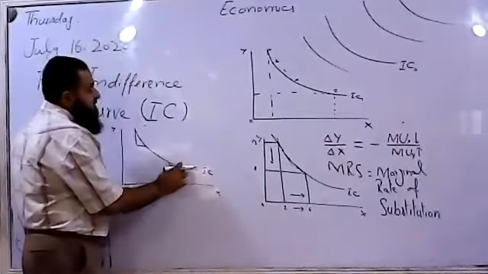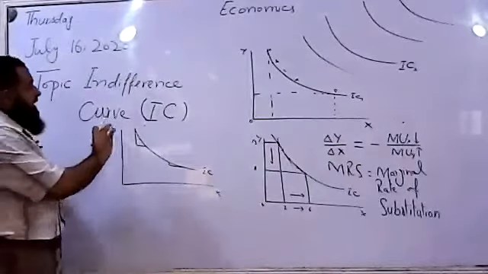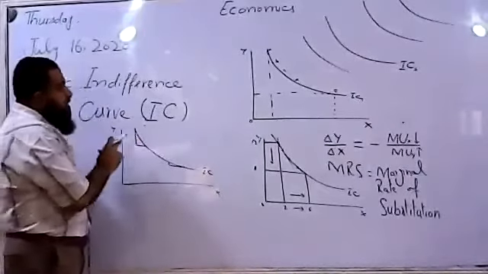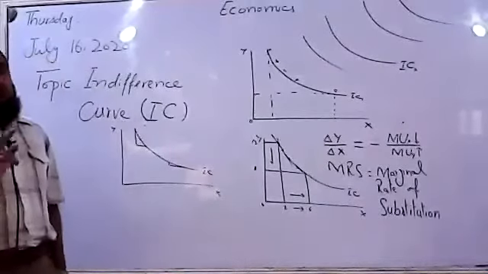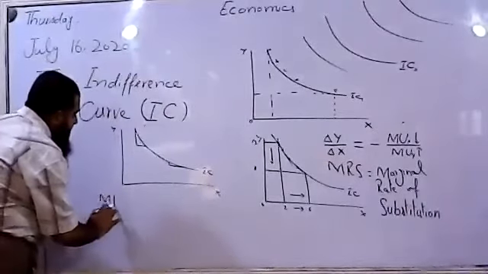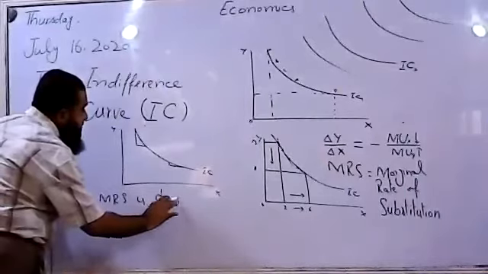Less Y will be substituted with more X. You can find here it is steeper, here it becomes flatter. So as the consumer moves along the indifference curve, its slope, or marginal rate of substitution, is diminishing.